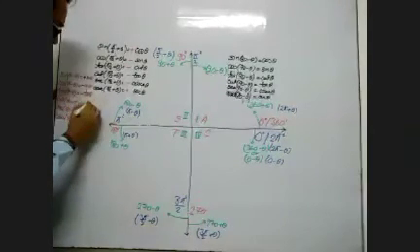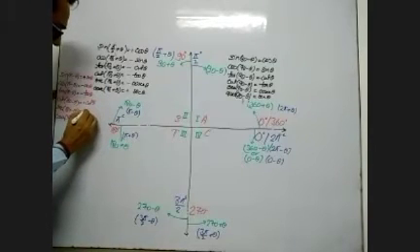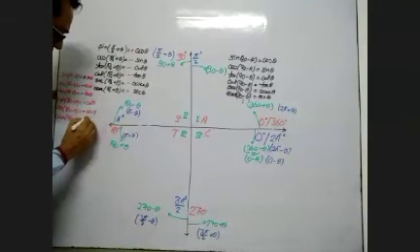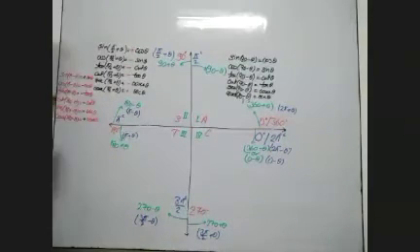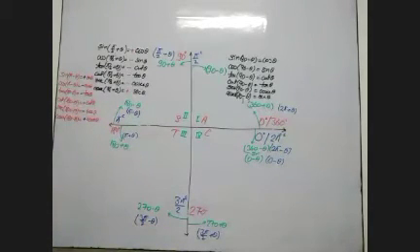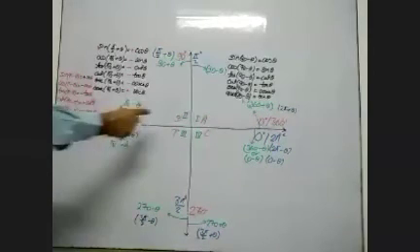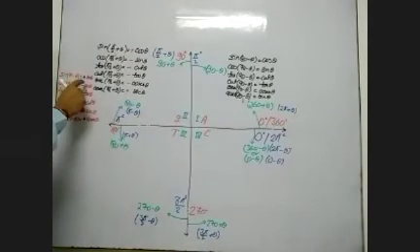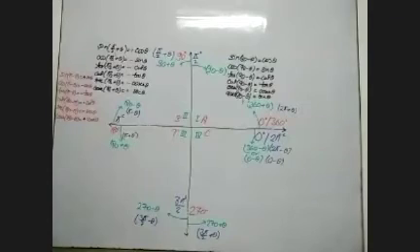Tan remains tan, cot remains cot, sec remains sec, cosec remains cosec. So sin 180 minus theta is plus sin theta. Like cos 180 minus theta will be minus cos theta, because in second quadrant sine and cosec will be positive, rest of the trigonometric ratios will be negative.